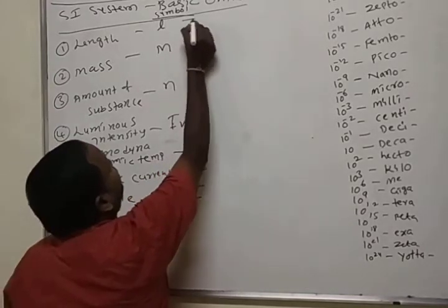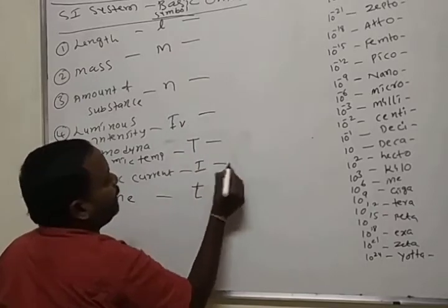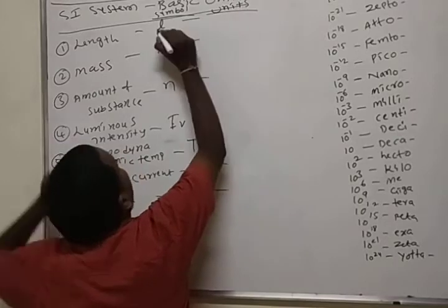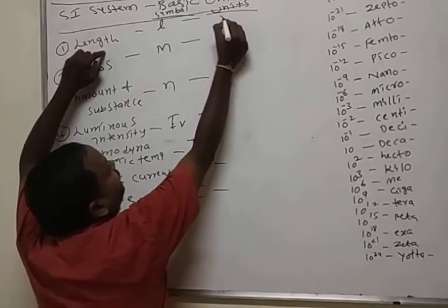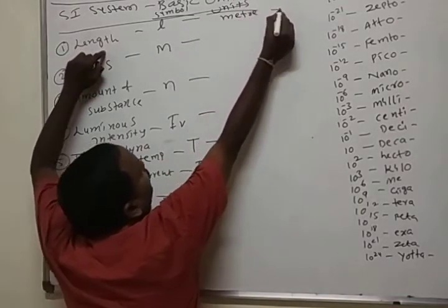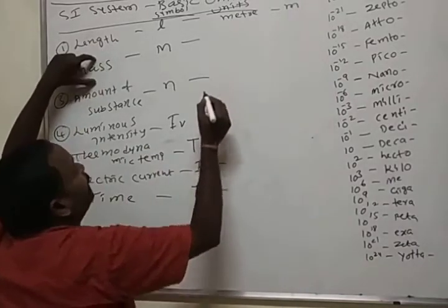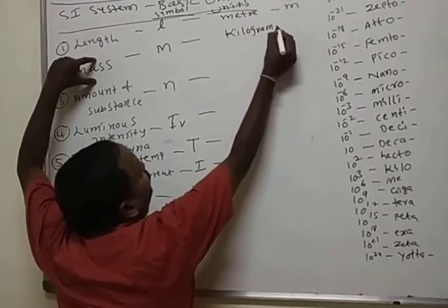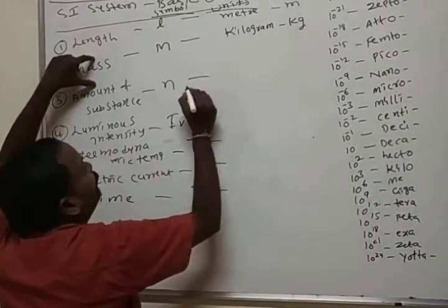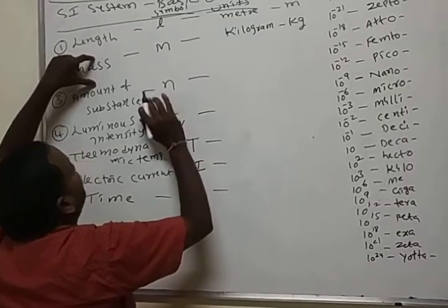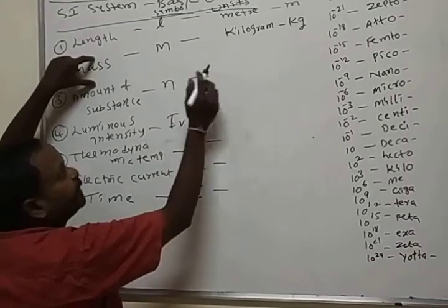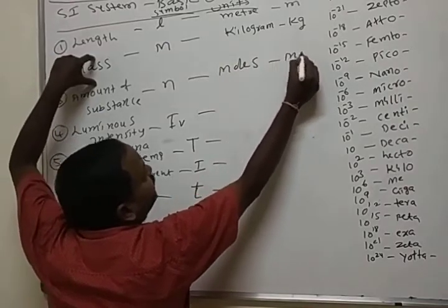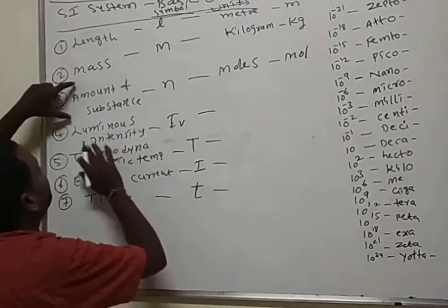What are the units? The SI unit for length is meter, indicated with m. Mass is kilogram, indicated with kg. Amount of substance is mole, symbol mol.